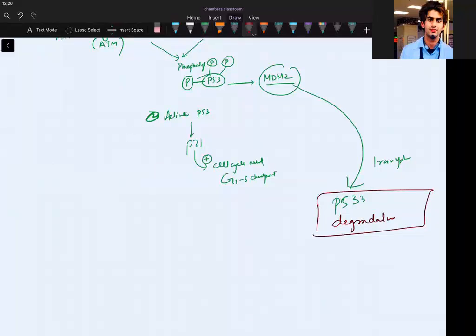So if DNA is repaired, you should let that cell go into the S phase, the synthetic phase. So you degrade the P53, because active P53 upregulates P21 that arrests the cell cycle. But if I degrade the P53, you will allow the cell to go into the cell cycle, isn't it? Finally, you are activating the cell cycle, letting it go into S phase.